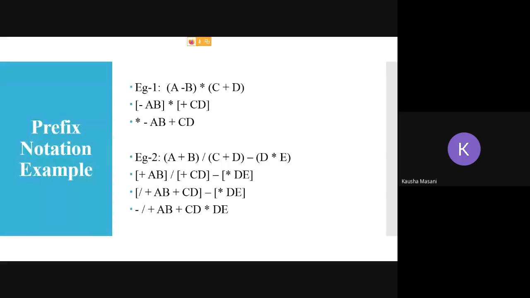Minus sign in front, divide plus AB plus CD as operand number 1, star DE as operand number 2. So it satisfies the prefix rules, and this is the end result of the expression. Any doubt?